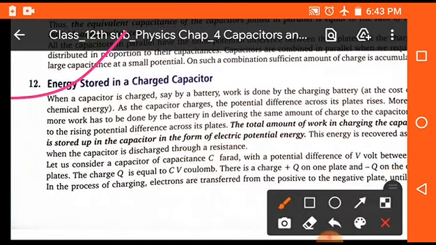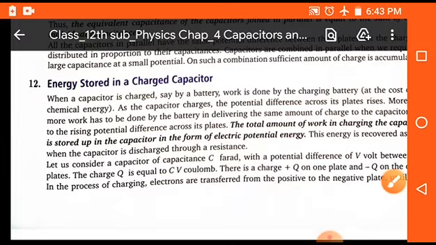This topic, the energy stored in the capacitor, we have studied above. So we don't discuss the same topic here.